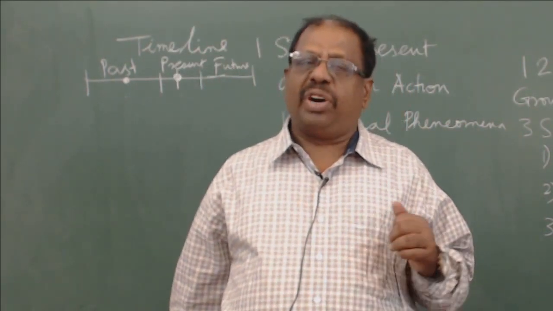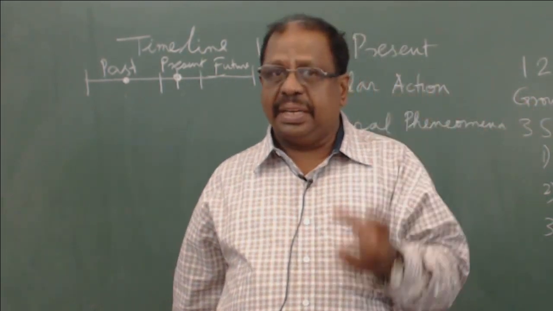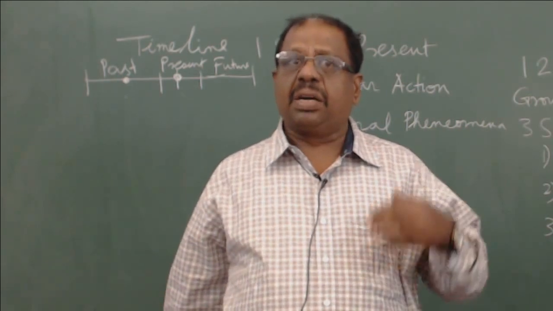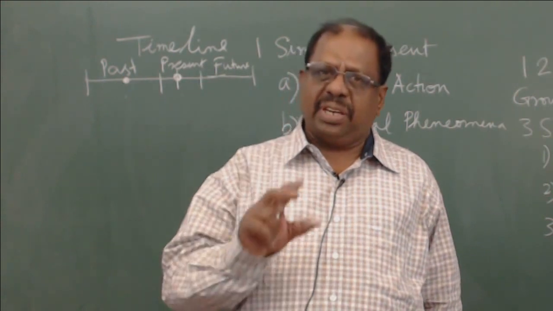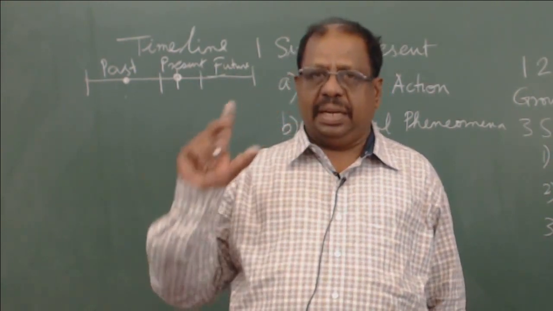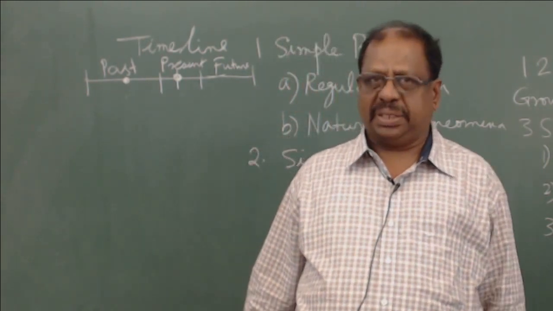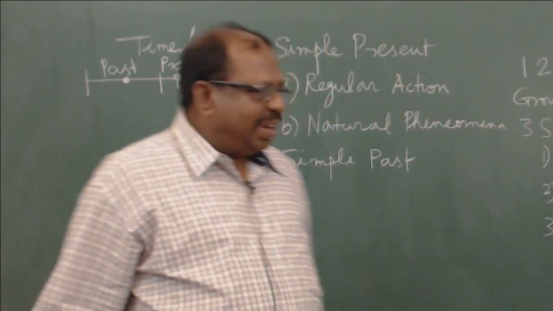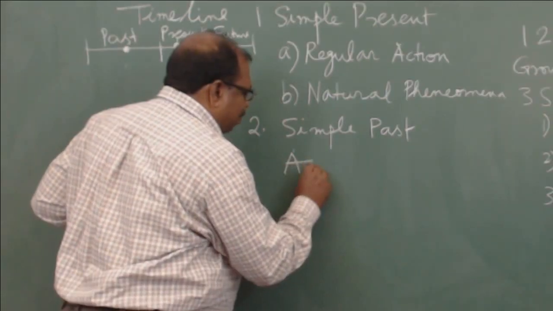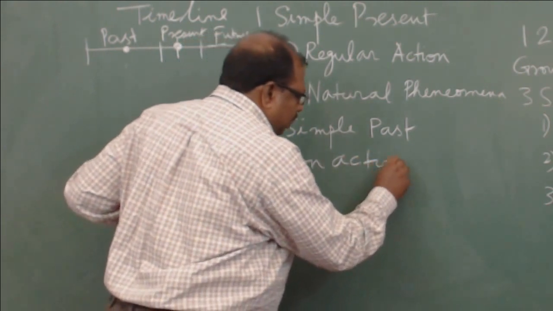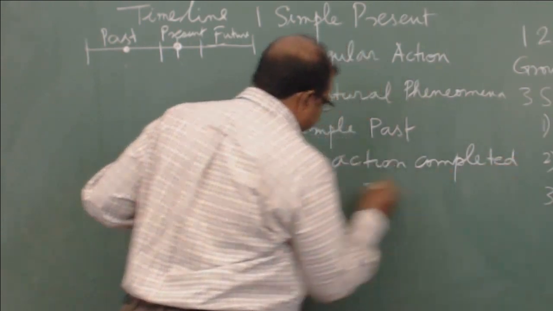So, you can always look for words like yesterday or a particular time or a particular year. Like for example, India got freedom in 1947. So, you specifically mention the time or the year to mention an action. That is where you will be using the simple past tense. This is the simple past tense, an action which is completed at a specific time in the past.